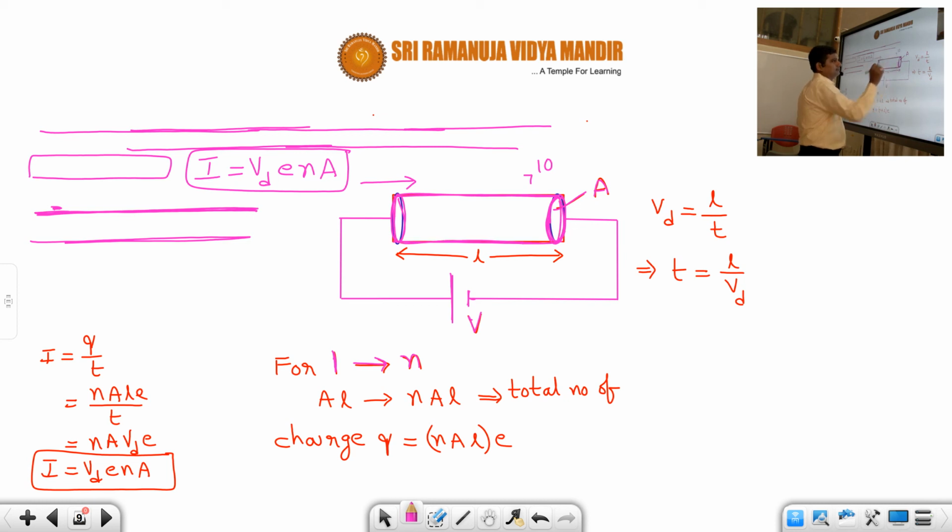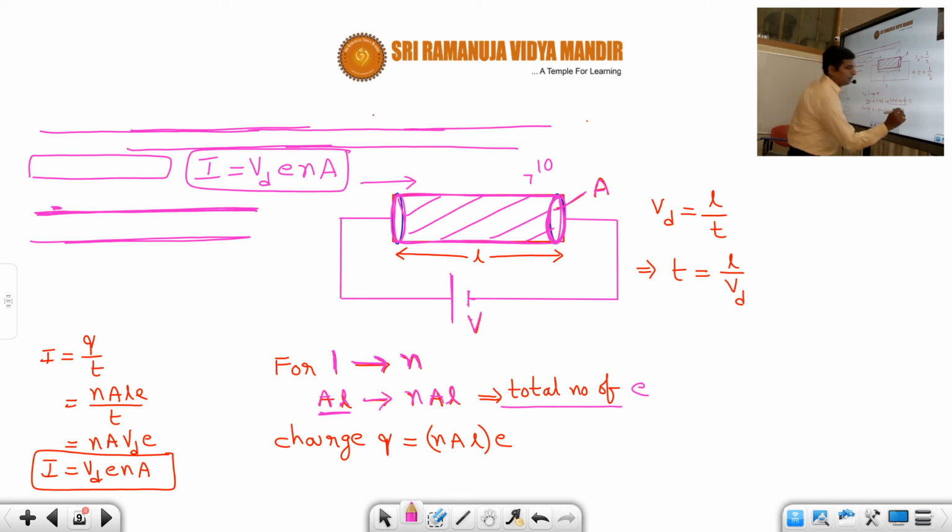Now what is the volume of this cylinder? Students, this is a cylinder. What is the volume of a cylinder? A into L. So if one unit of volume has n number of electrons, A into L has how many electrons? n by 1 into AL, so n into A into L, which is the total number of electrons. That means the total number of electrons present in this cylindrical conductor is n A L.